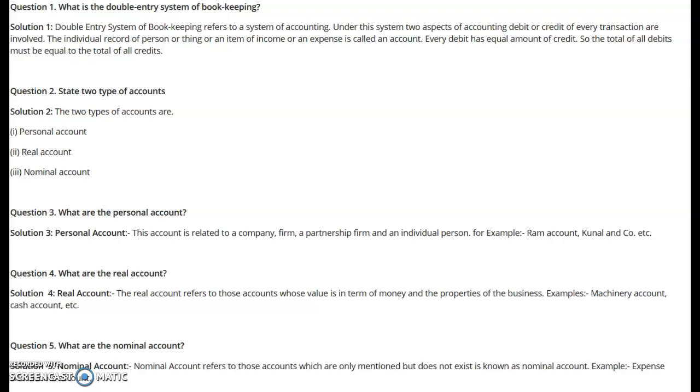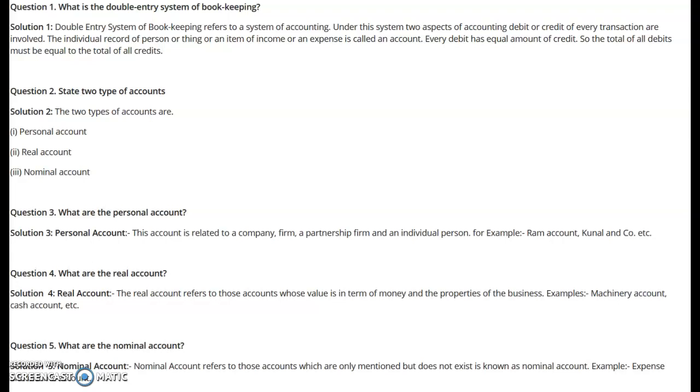First it is the personal account. Personal account means all the accounts which are related to an individual person, company, firm or partnership firm, they all are grouped into one account. They are called the personal account. All the accounts which relate to the names of individuals, companies, firms, boards, partnership firms or any other artificial entity, they all are categorized as the personal account.